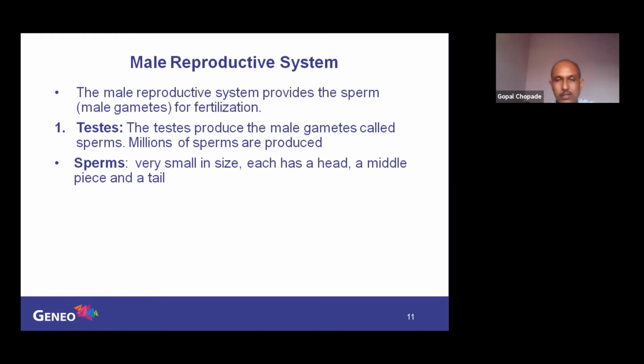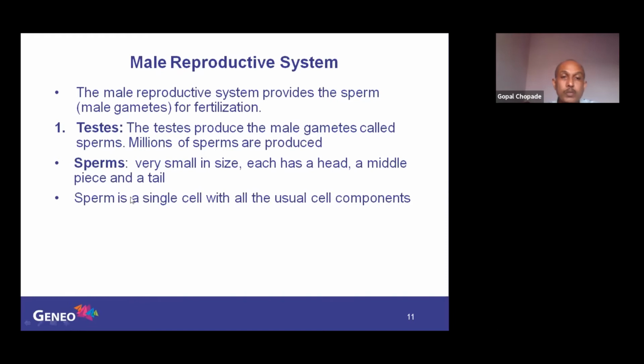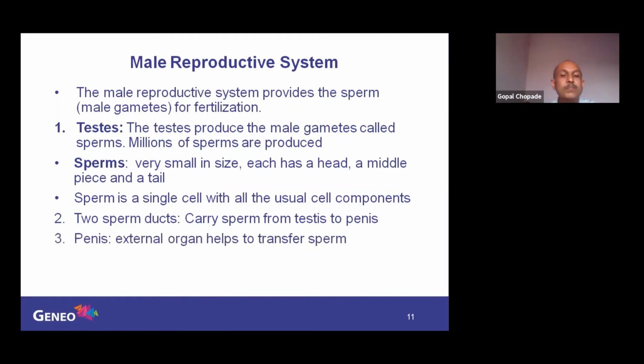The diagram is important. I will show you. Now sperm is a single cell with all the usual cell components that you have studied in the cell chapter. It carries Golgi bodies, mitochondria, nucleus, everything is there. Then there are two sperm ducts. What do they do? They carry sperm from the testis to the penis. So their function is to carry the sperm which are produced in the testis and bring them into the penis. And the third part, the penis, is an external organ that helps to transfer the sperm.